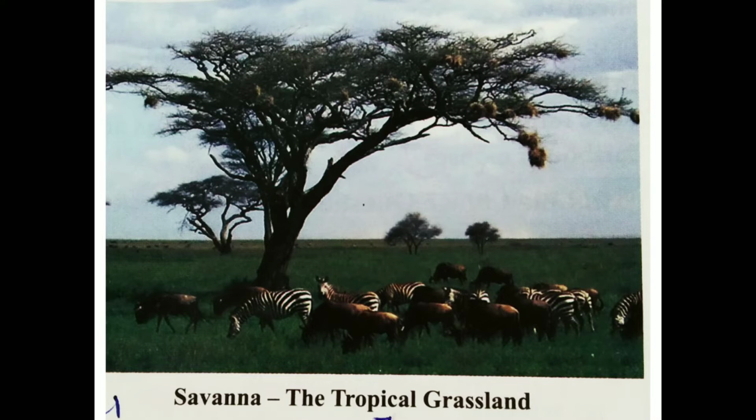Some of the areas where tropical grassland is found are the Guinea Highland in South America, the Brazilian Highlands, Sudan and Northern Australia. These are some of the areas. You can see on the screen the tropical grassland, and you can see that the number of trees is very low.